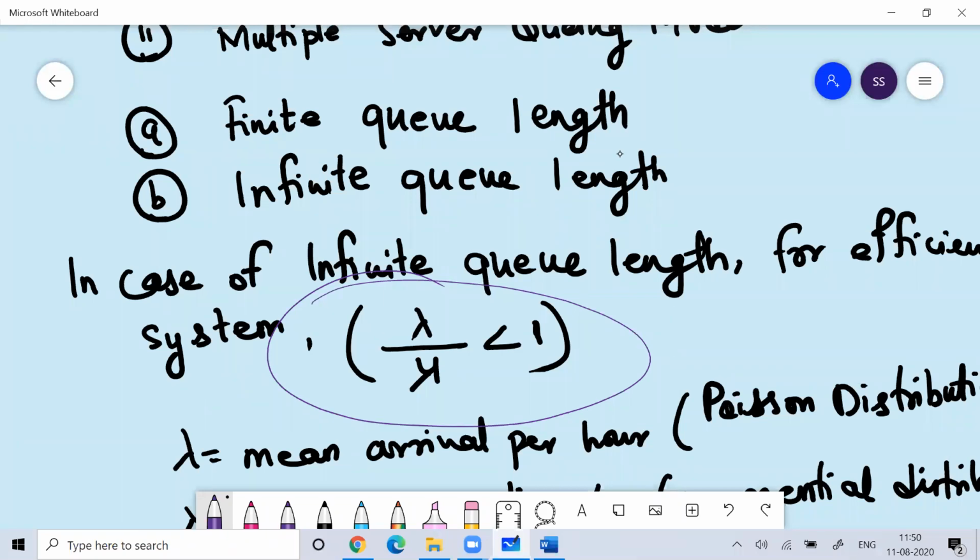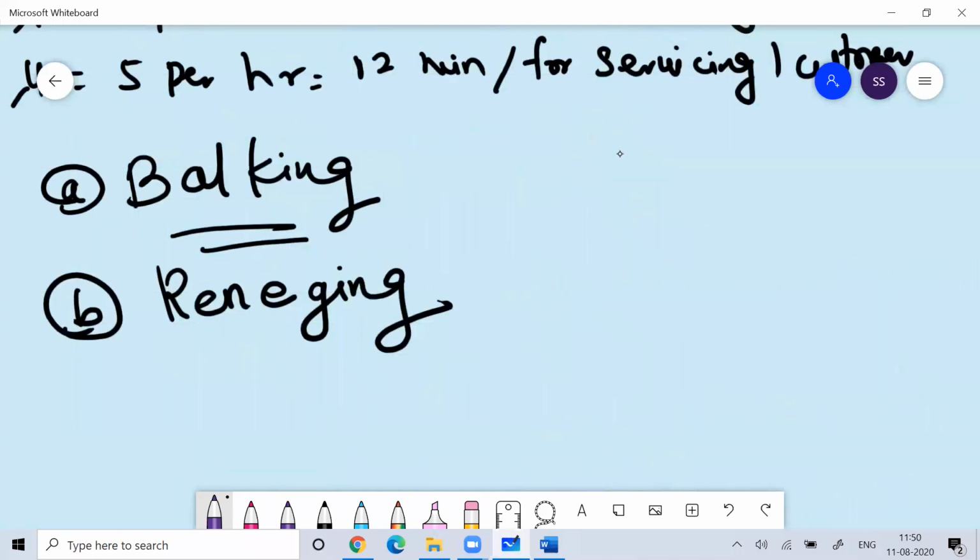Then gradually, with the period of time, the length of queue will increase. And then after waiting for so long, maybe here the lambda by mu is more than 1, not less than 1. So it means that you are waiting too long for your turn.